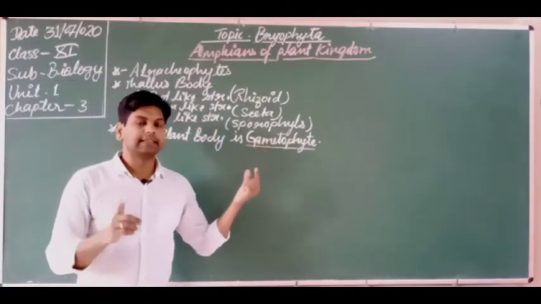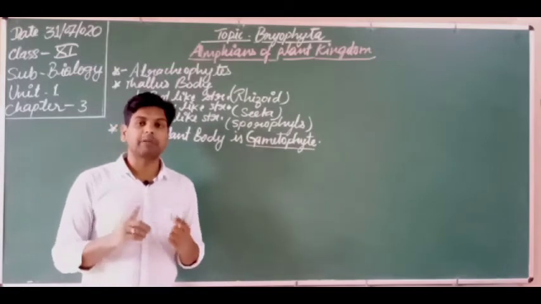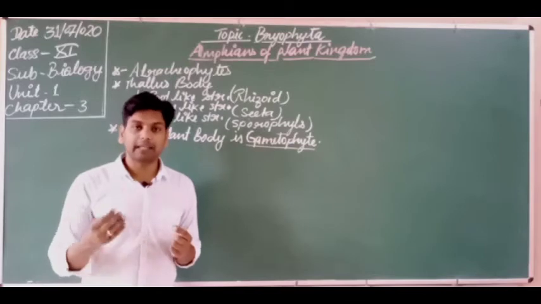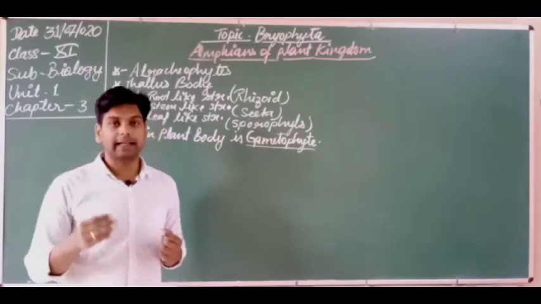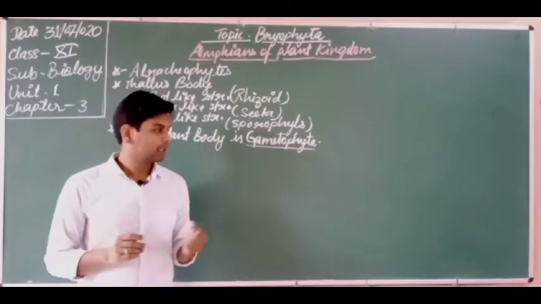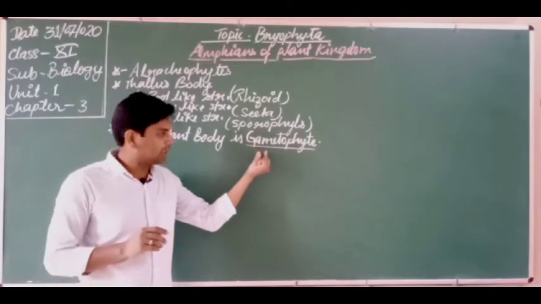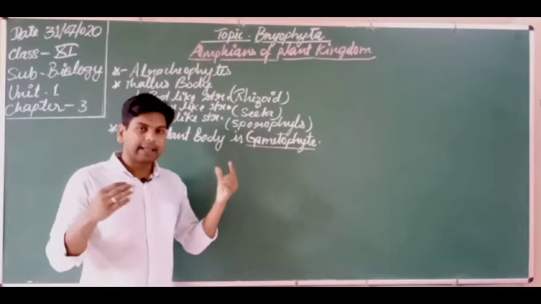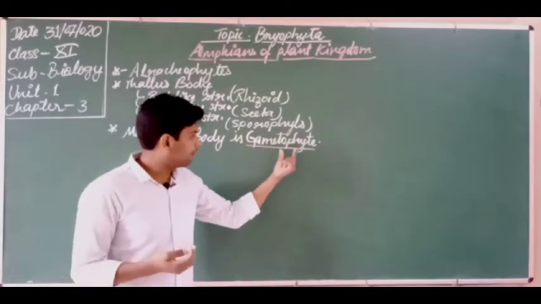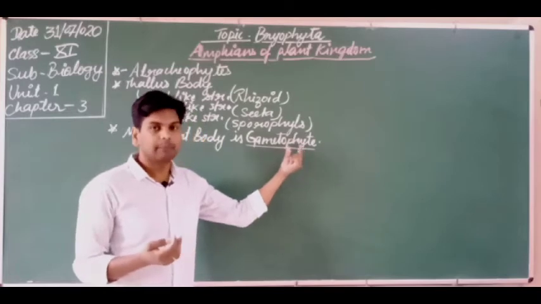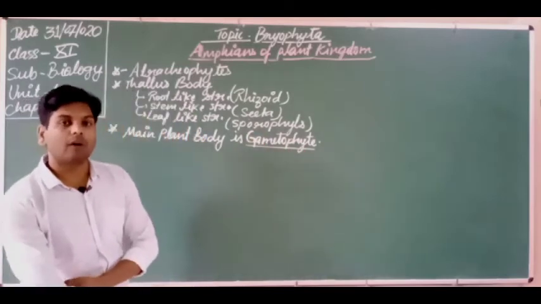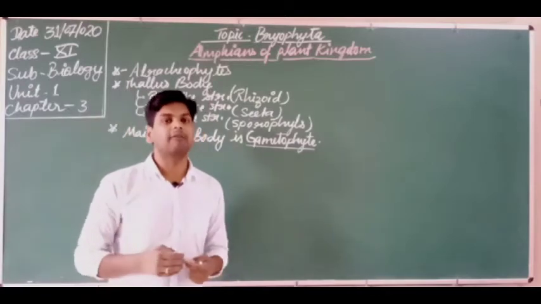Make sense of it, students. Keep in mind that if you are able to make sense of a word in biology, then you can remember the terminology for a long time. That is why I am telling you how we can make sense of the word. Gameto means gamete, phyte means plant or part of the plant, so the gametophyte is the part of the plant in which gametes are formed.